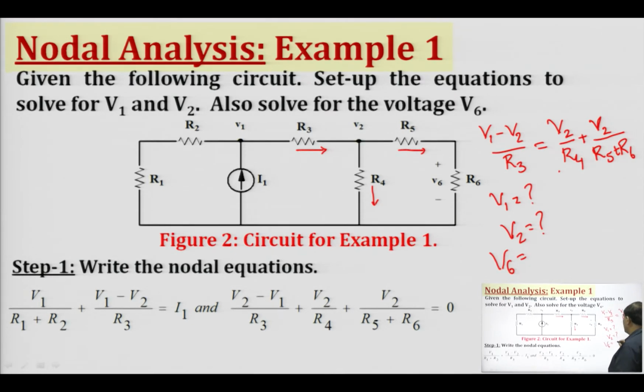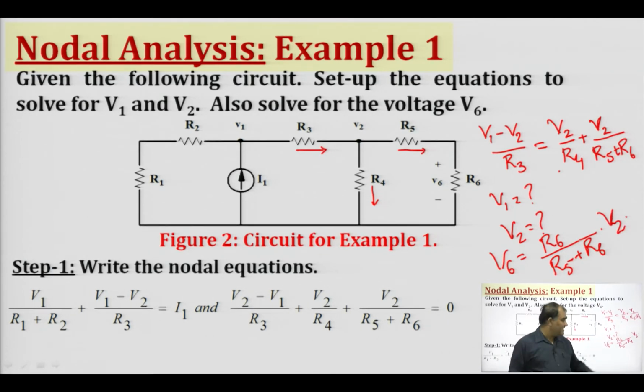So, directly by applying the voltage divider rule, we can find out this voltage V6, it will be R6 upon (R5 plus R6) into V2. So, we can directly find out by writing down the voltage divider rule at this node.